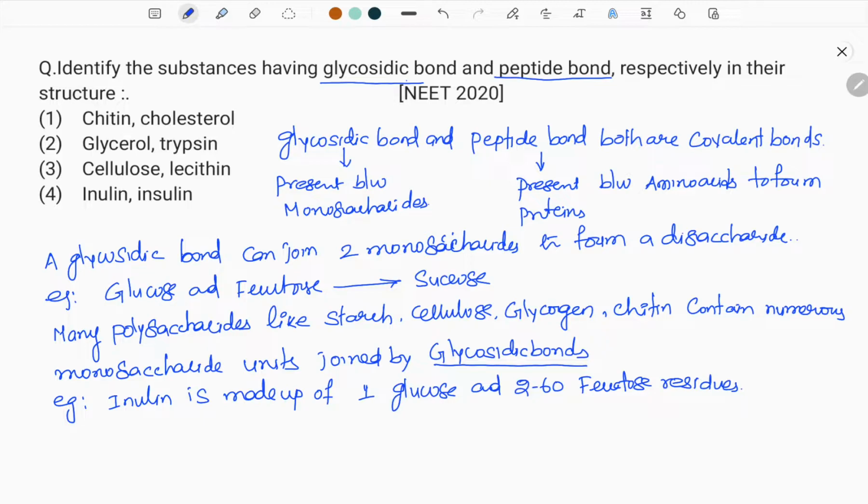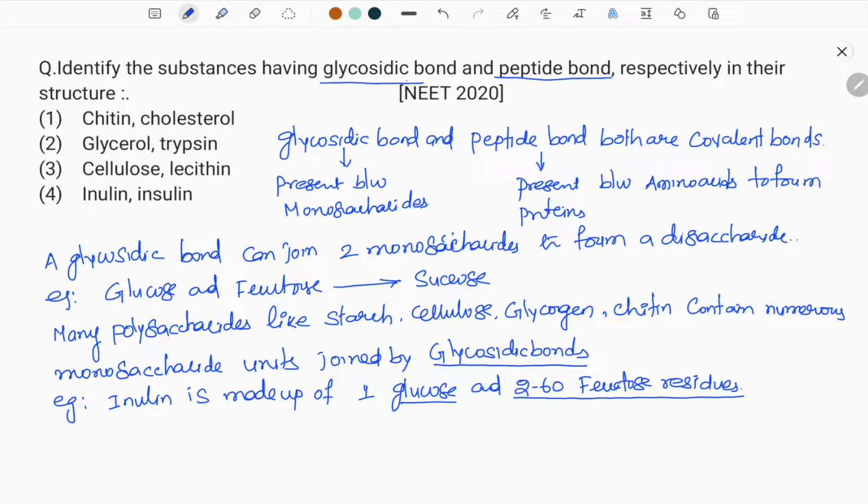Another example I can give you is inulin, which is made up of 1 glucose unit and 2 to 60 fructose residues. So we can conclude that the glycosidic bond is concerned only with the polysaccharides, only with the carbohydrates.